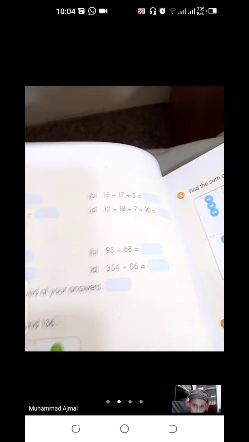Look at question D, there are four numbers. So 13 and 7 makes 20, when added its result is 20. Then we add 10 to it, so 20 plus 10 is 30, then we add 13, that is 43. So we have to use our common sense when we add. Part B is 15 plus 5, first we will do 15 plus 5.